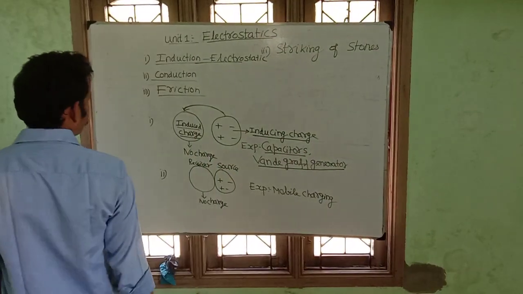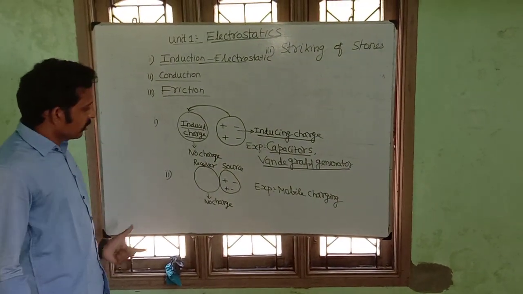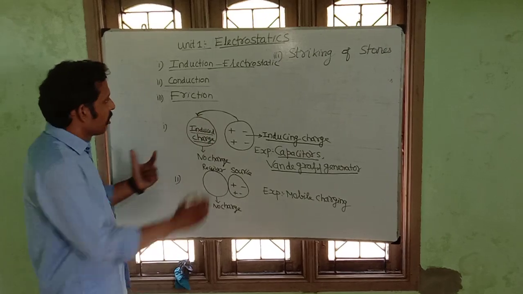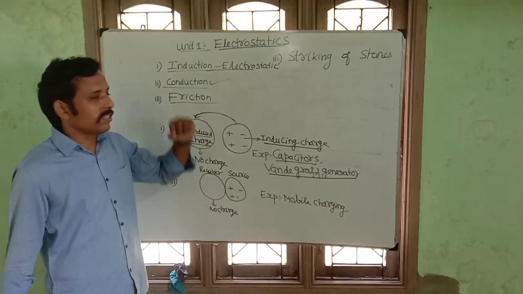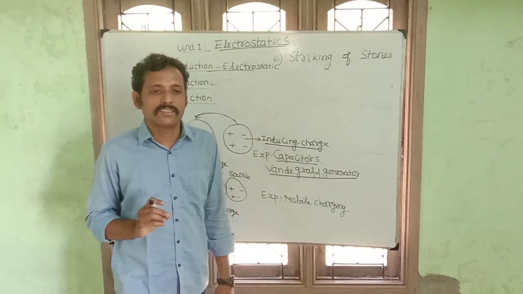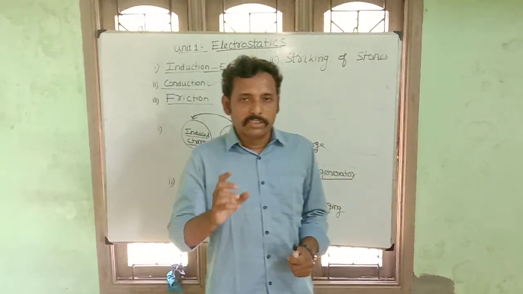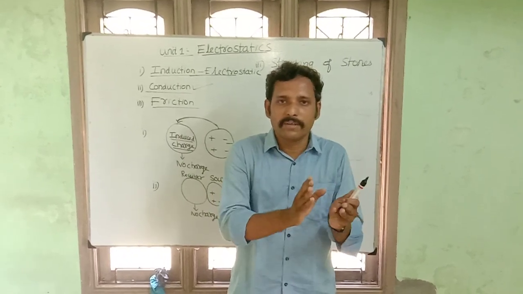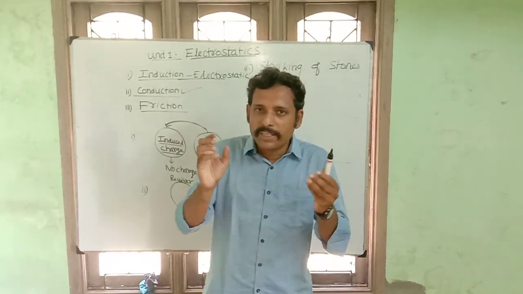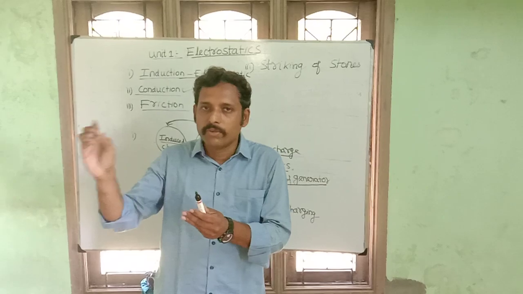Second method is conduction. Simply we can discuss this. Just take one mobile. Now the mobile is your receiver. Charge the mobile using a plug point.